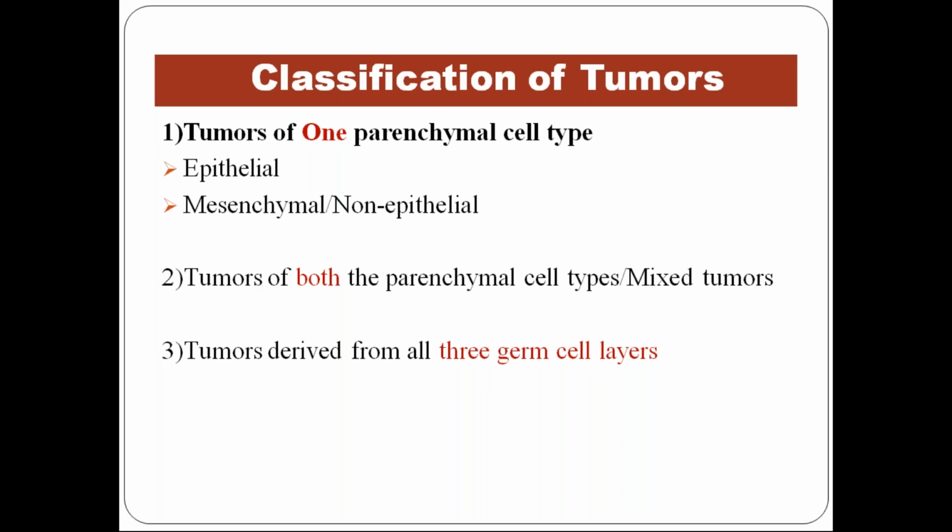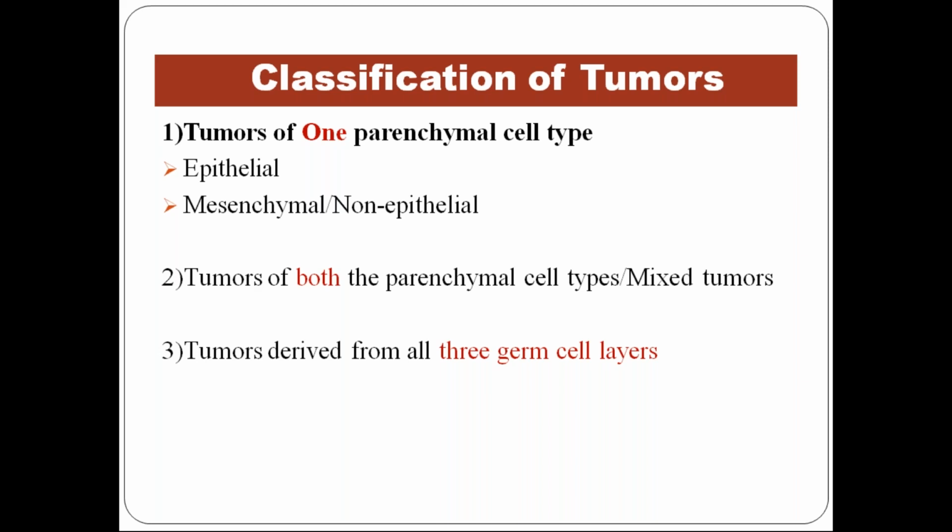Parenchymal component is actually the functional component. For example, if you take thyroid tissue, the thyroid follicles are the parenchymal component. And in between, the little amount of connective tissue and interstitial tissue, where you have the blood capillaries and the lymphatics, that is the mesenchymal component, the supporting stromal component.